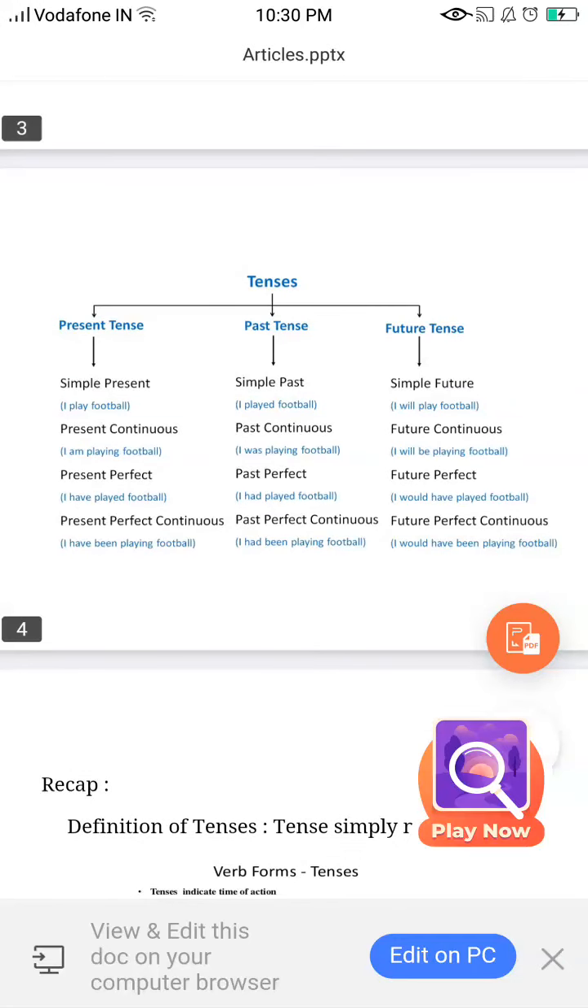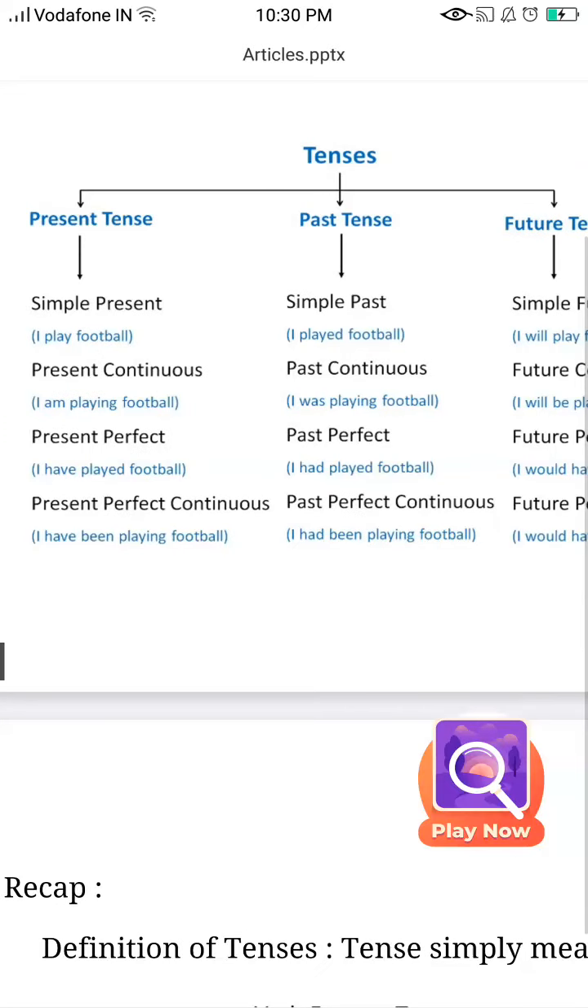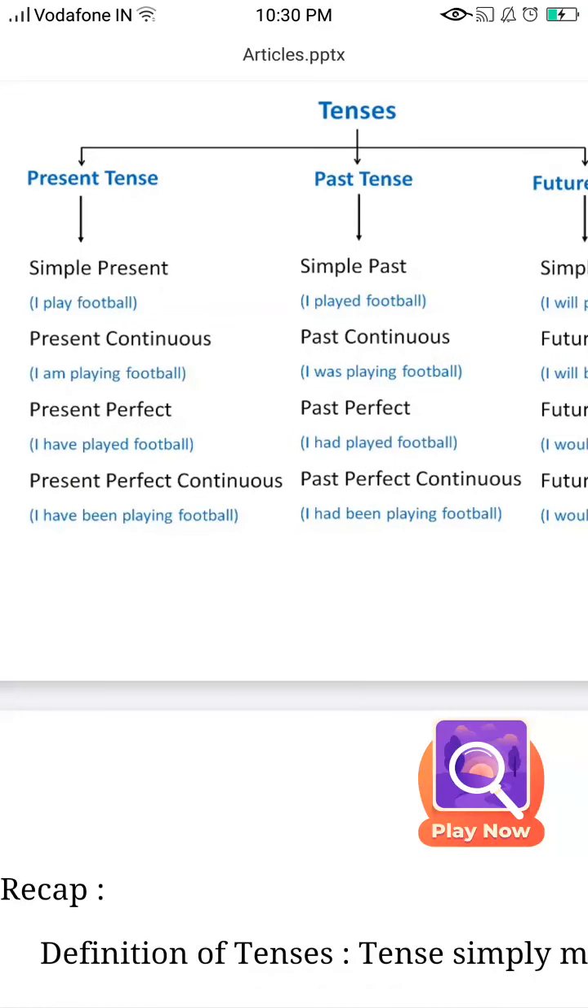Now we will understand this better with this diagram given here. As you see, there are three types of tenses, present, past and future. And they are further divided into four types. Let's understand this with the help of an example. Now in the simple present, we have an example. It is, I play football. Now play is the verb and it is in which tense? Present tense. I play football.